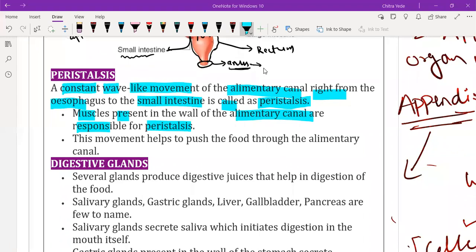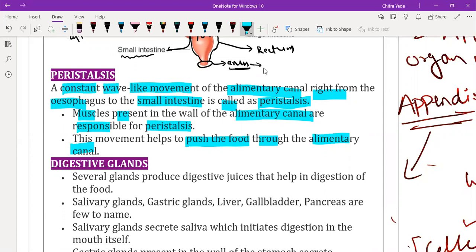This movement helps to push the food through the alimentary canal, from esophagus to stomach, stomach to small intestine, small intestine to large intestine, and large intestine to the rectum. Again from the rectum through the anus, it is removed from the body. All this movement of food is due to the contraction and relaxation of the alimentary canal's muscles. That's why it is called peristalsis.